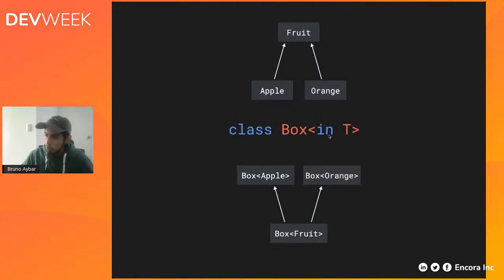We can also make a change, and rather than using out, we can use in, and the hierarchy is reversed. Because we know this is a box in which you can put in this type of data. So you can take a box of apples, and you can put in fruits, you can put in oranges, and the relationship is reversed. But this type hierarchy, we are the ones in control of it.